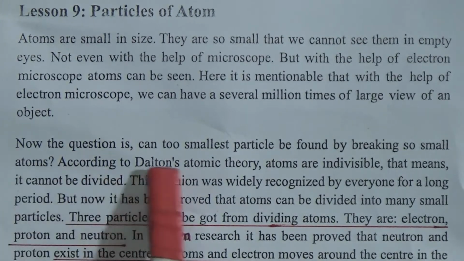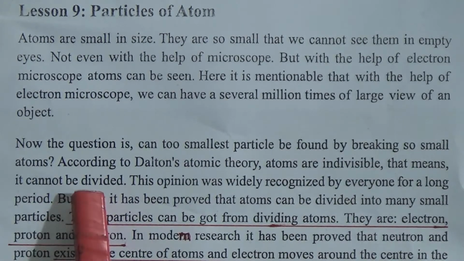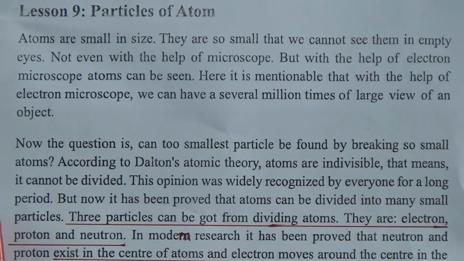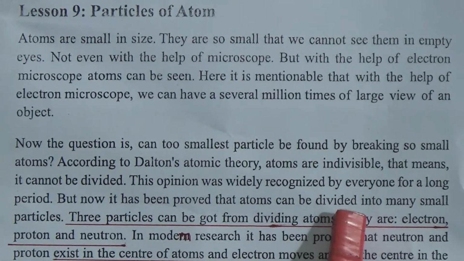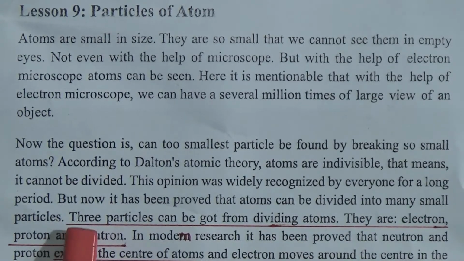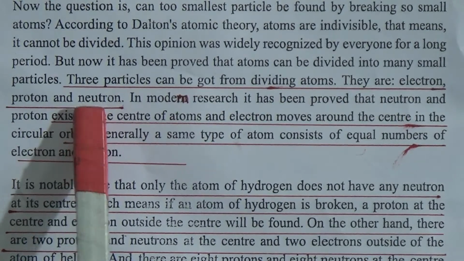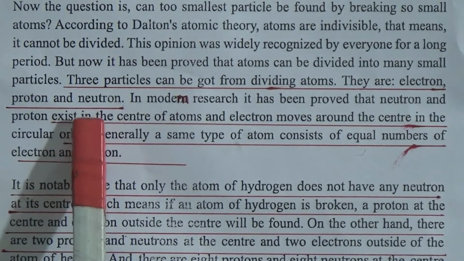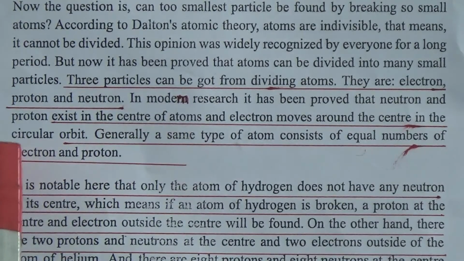According to Dalton's atomic theory, atoms are indivisible, that means they cannot be divided. This opinion was widely recognized by everyone for a long period, but now it has been proved that atoms can be divided into many small particles. Three particles can be got from dividing atoms. They are electron, proton and neutron. In modern research, it has been proved that neutrons and protons exist in the center of atoms and electrons move around the center in circular orbits.